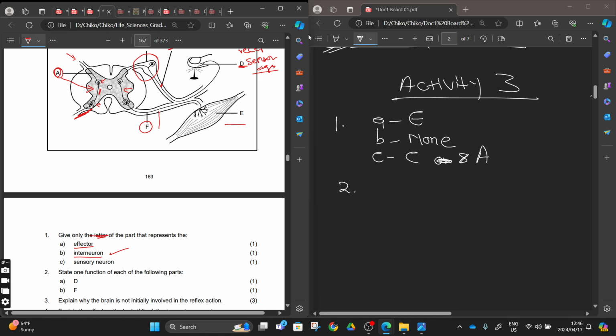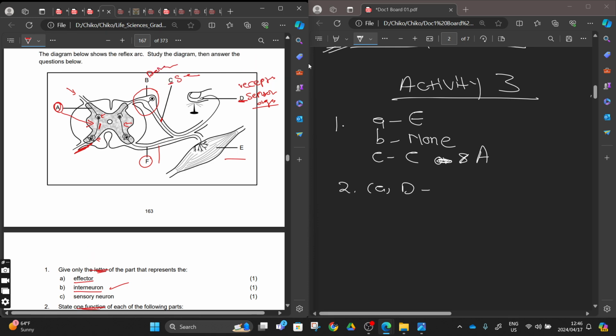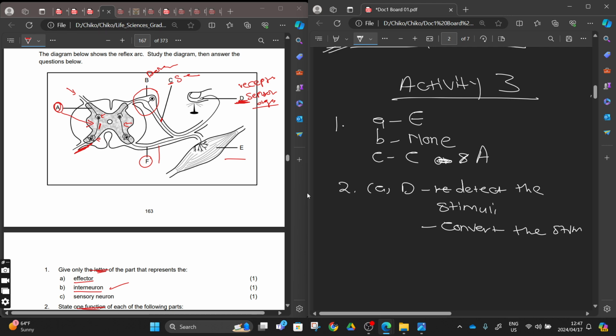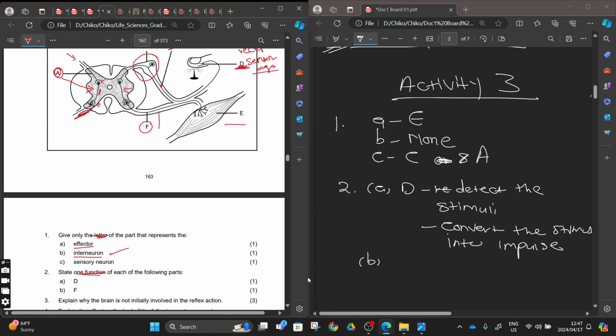Number 2: state the function of each of the following parts. Number A, with one function, right? One function only of number D. Where is number D? Number D is our sensory receptor. This one will detect the stimuli, or we can say it will convert the stimuli into impulse, right? They said one, either way. It will convert the stimuli into impulse.